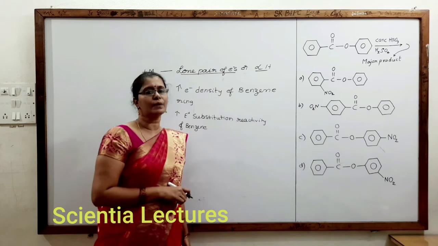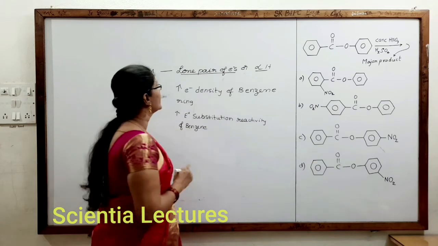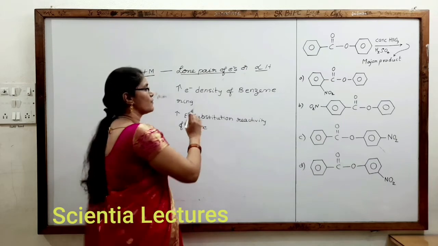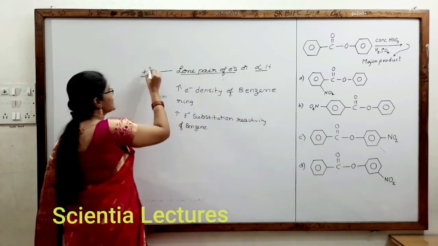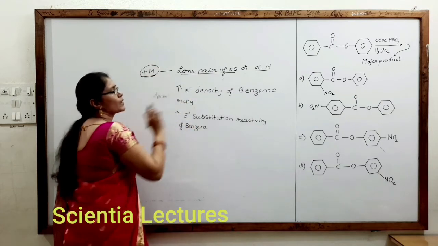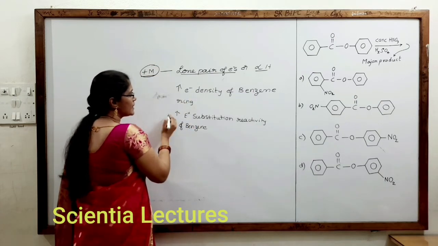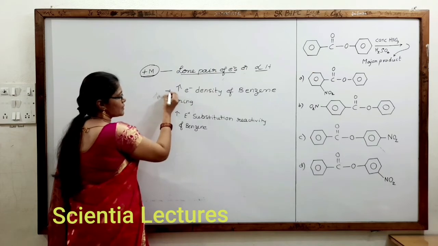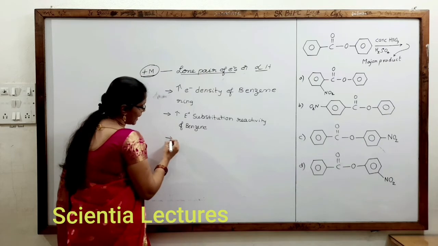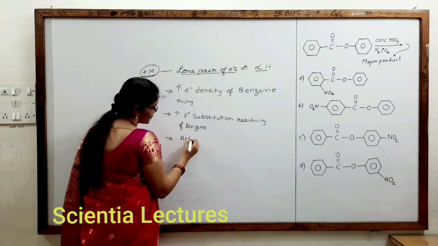Here we took benzene as a conjugative system, is it not? So here, a lone pair of electrons, or at least one alpha hydrogen, acts as a plus-M group. So it increases the electron density of the benzene ring, hence increases the electrophilic substitution reactivity of benzene. We call such groups activating groups.